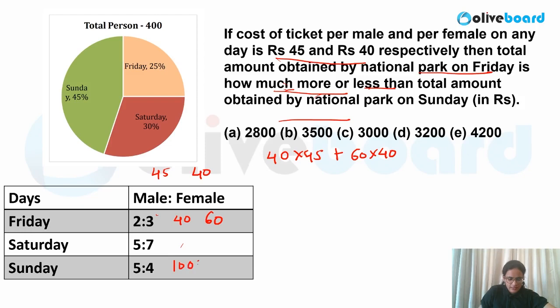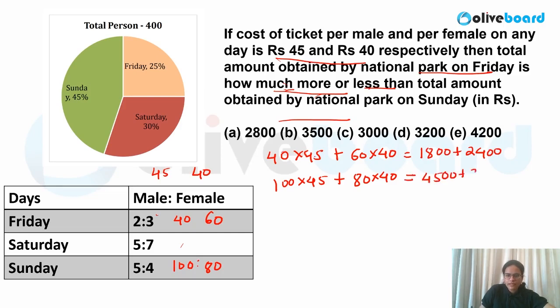On Sunday, this is nothing but 180. So very easily you can calculate this value multiplied by 45 and 80 multiplied by 40 over here. So what will you get? Simply you can calculate the value. This is nothing but 1800, this is 2400. Let me calculate the value in this case also, 4500 plus 3200. Now I want the difference, so you can take individual difference also over here and add them.